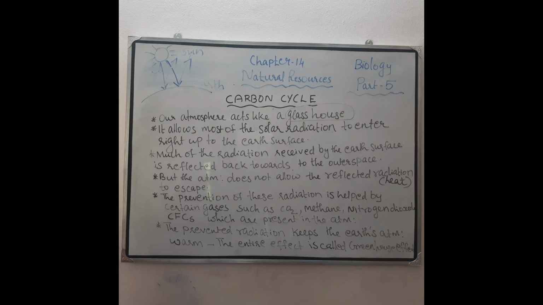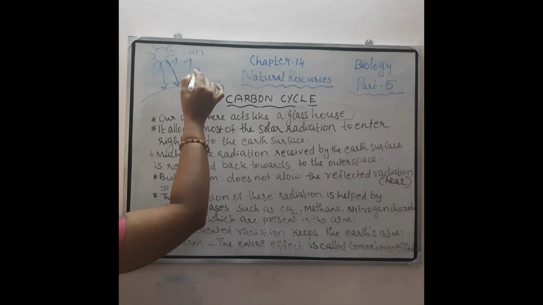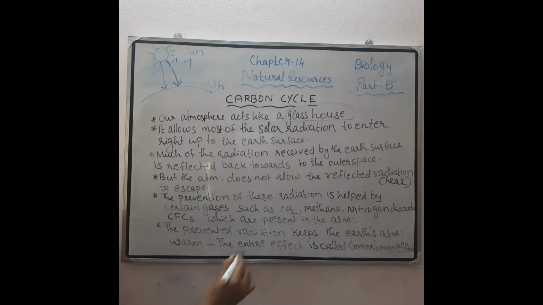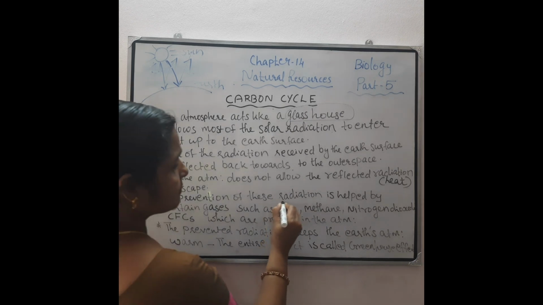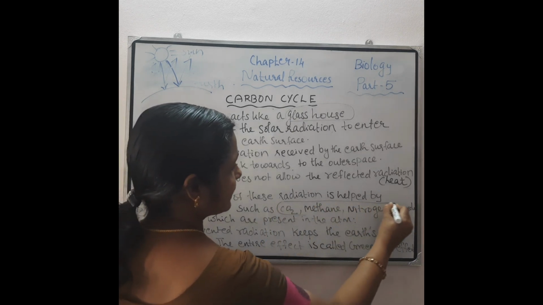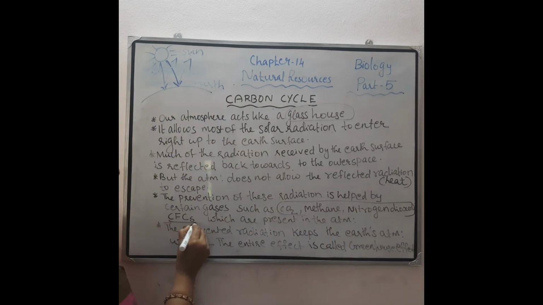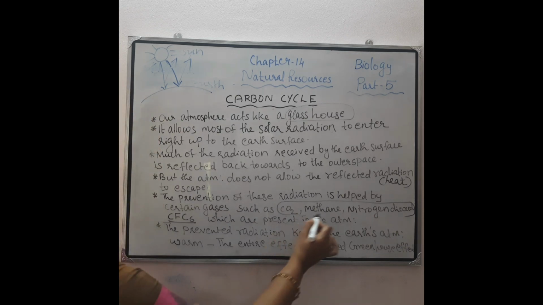The prevention of this radiation is helped by certain gases present in this atmospheric region, such as carbon dioxide, methane, nitrogen dioxide, CFC, that is chlorofluorocarbons, etc., which are present in the atmosphere. They prevent the radiation from escaping into the outer space. That means these gases trap this light energy.